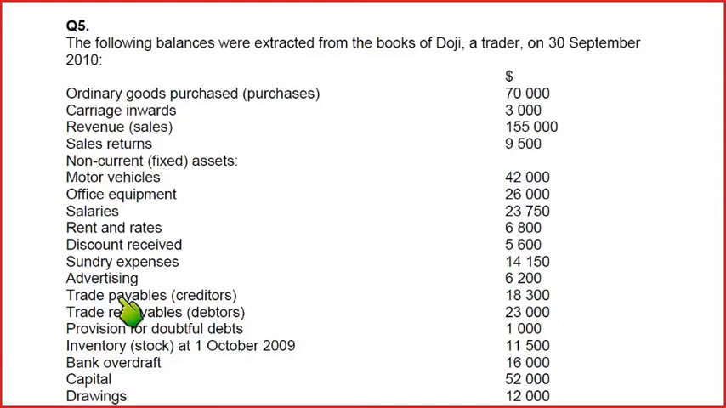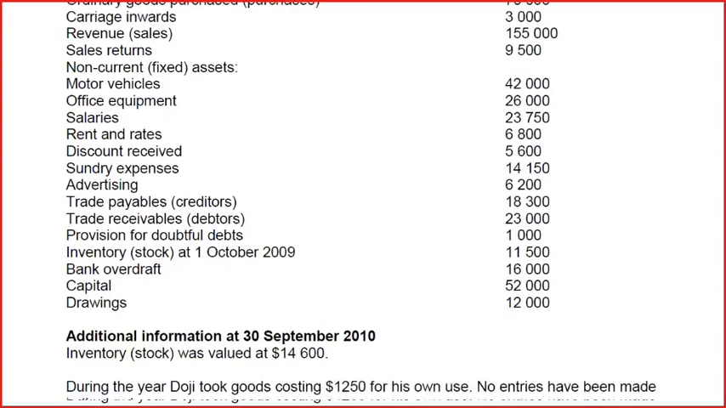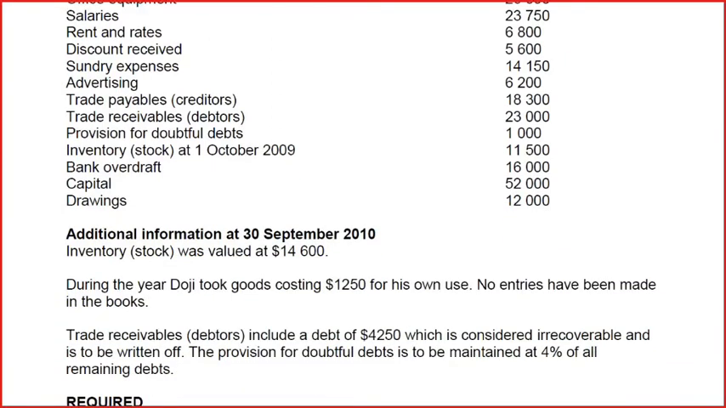Then we have trade payables, previously known as creditors, these are our suppliers. Then we have trade receivables, debtors, these are our customers. Then provision for doubtful debt, we'll be discussing this afterwards, in a later part of the question. Then we have inventory. Beta, basically there are two types of inventory. One is opening inventory and one is closing inventory.